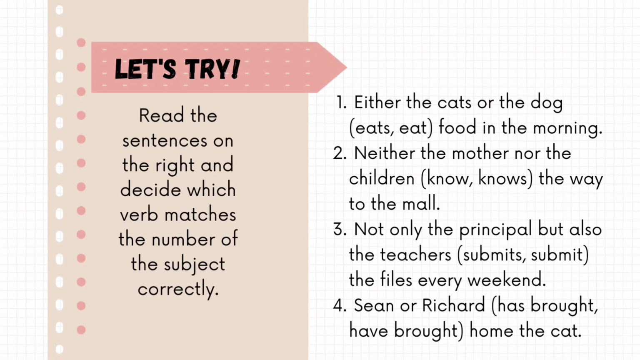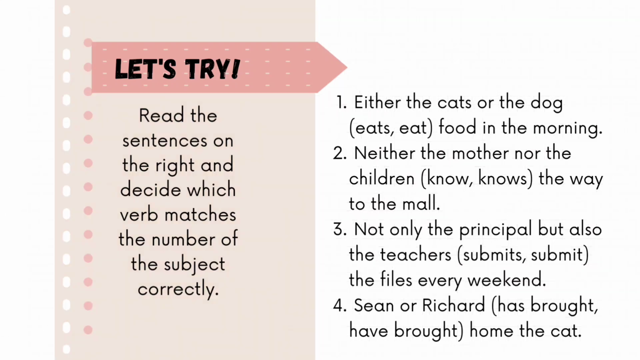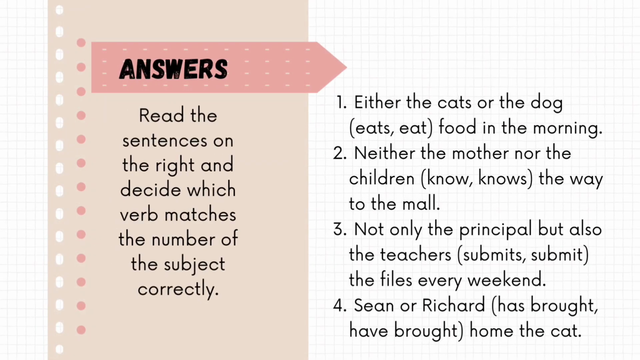Try these examples. Now see the answers. Either the cats or the dog eats. Here, dog is nearest to the verb, that is singular, so take the singular verb eats. Second question, neither the mother nor the children. The nearest subject to the verb is children. It is plural, so take the plural verb know. Neither the mother nor the children know the way to the mall.